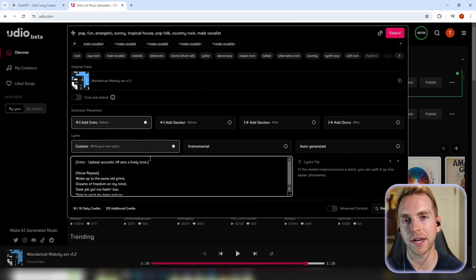We haven't talked about this yet, but the section tags can always be changed. I feel like it's especially useful with the intro and the outro. But if you want to make sure the intro includes an instrument, or in this case, an upbeat acoustic riff, you can throw that right in the section tag and let Udio create that for you.